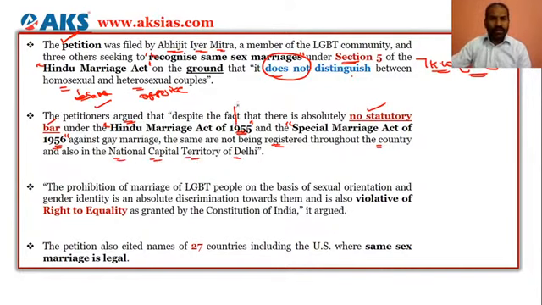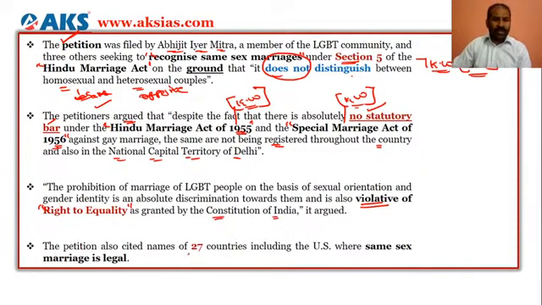So here, the two keywords, the acts you need to focus on from a civil services UPSC perspective, are the Hindu Marriage Act 1955 and the Special Marriage Act of 1956. And the petitioner says that these two acts of 1955 and 1956 do not have any kind of bar, in the sense of hurdle or stoppage. And the petitioner is also arguing that if you are not recognizing the same-sex marriage, then it is violative of the right to equality which is granted under the Constitution of India.